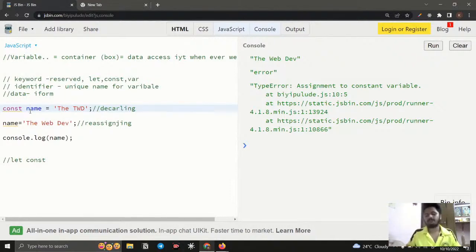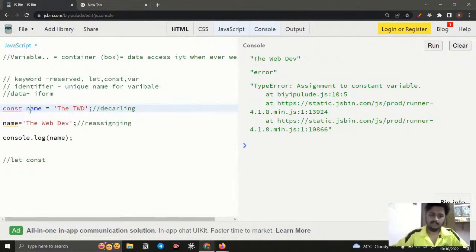How is it helpful? Why do we need to reassign, and why don't we want to reassign? Let me come to the point. In some cases we need to reassign a variable.